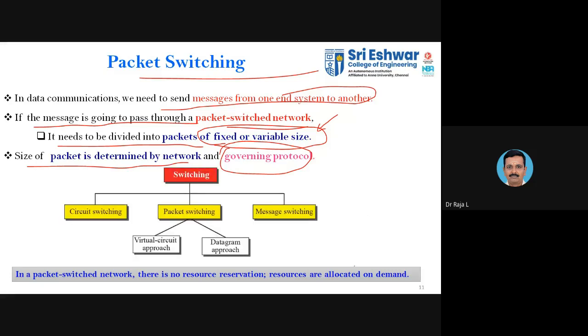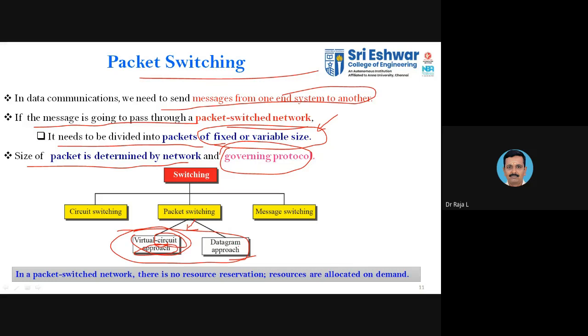Okay, so you can again classify packet switching into two categories. One is the virtual circuit approach and the other is the datagram approach. As you can see, even though it is a packet switching network, we have a circuit switching concept that comes into this packet switching. That is why it is called VC, virtual circuit switching. The virtual circuit switching uses some concept of circuit switching.